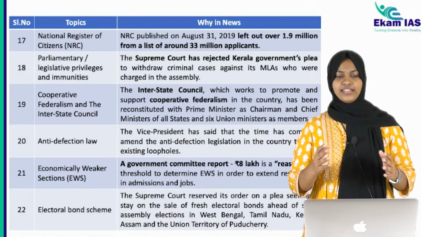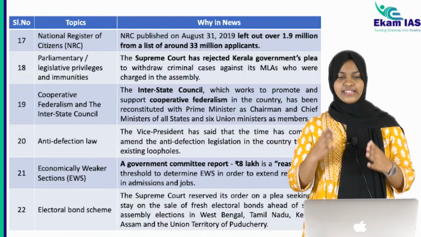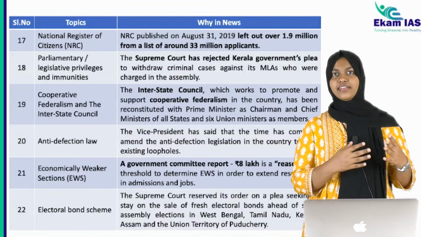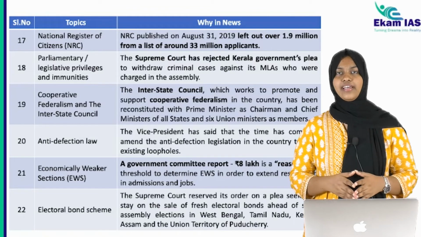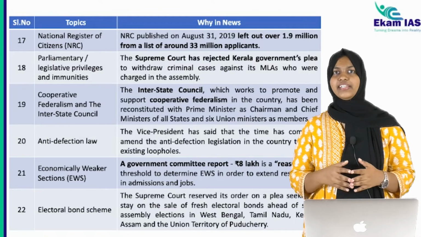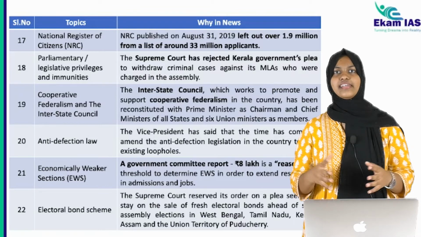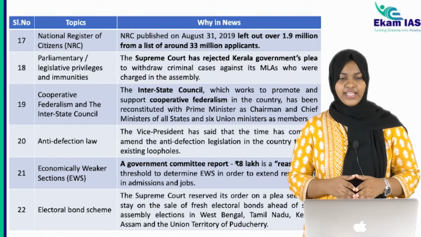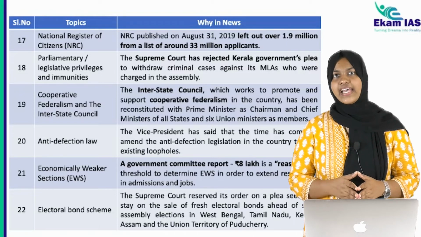Then comes the 17th topic, the National Register of Citizens, that is NRC. It is a very old current affair, but it's still prevalent and it's still happening. Everything regarding NRC, the imposition, the issues, etc. are discussed under NRC. Then the 18th topic is parliamentary or legislative privileges and immunities.